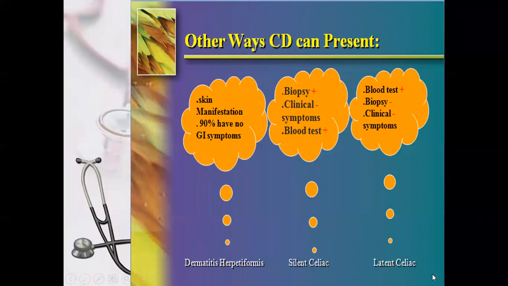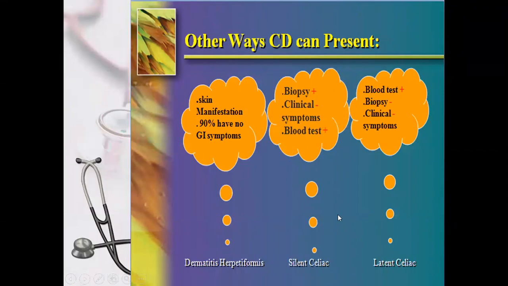There are two other variants of celiac disease, the silent and latent celiac disease. What is silent celiac disease? The blood test and small bowel biopsy will be positive, but there will be no symptoms. For example, when one child is diagnosed with celiac disease, the other child is screened, has no symptoms, but the blood test and biopsy are positive.